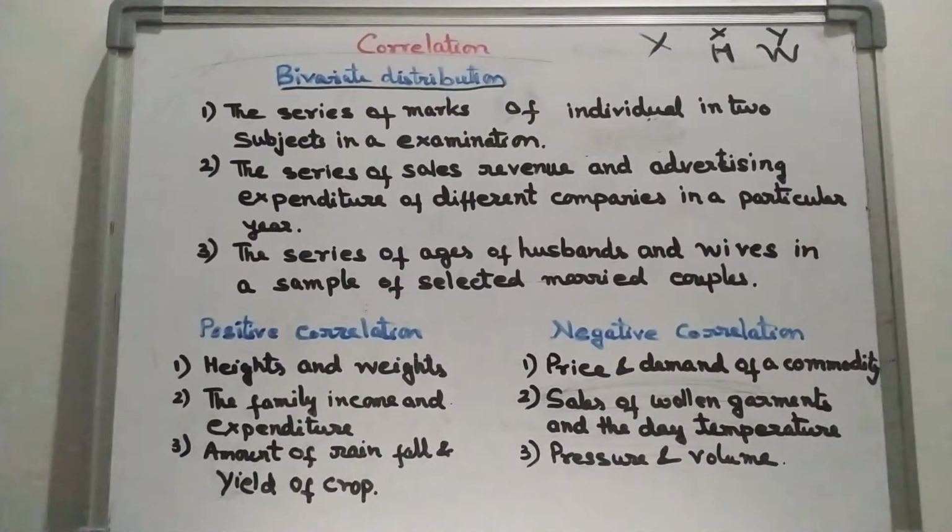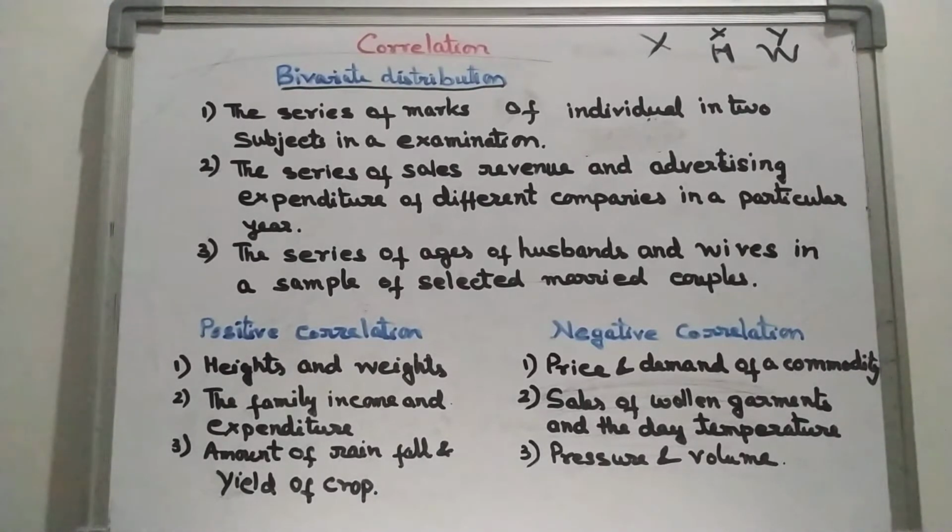Further, if we measure more than two variables on each unit of the distribution, it is called a multivariate distribution. So I hope it is clear what a bivariate distribution, a univariate distribution and a multivariate distribution are.